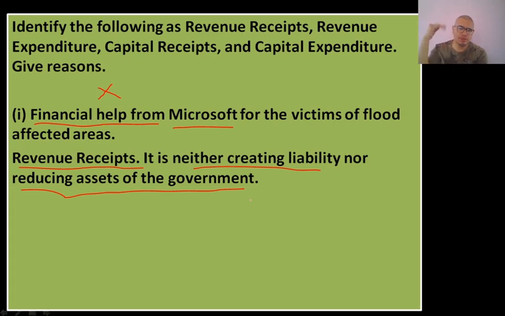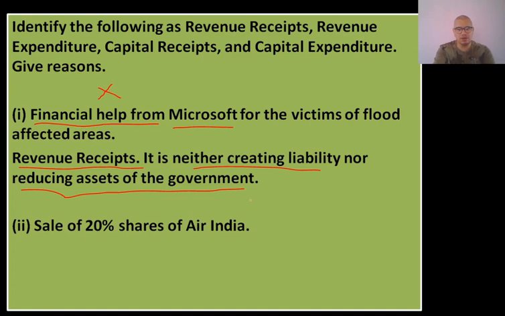Now here, it is neither creating liability nor reducing assets. If you remember that formula again, CLEAR, because we are dealing with receipts, that is creating liabilities, asset reduction, then here neither is a liability being created nor an asset being reduced. So you have to remember that based on the receipts. Second question, sale of 20% of Air India.